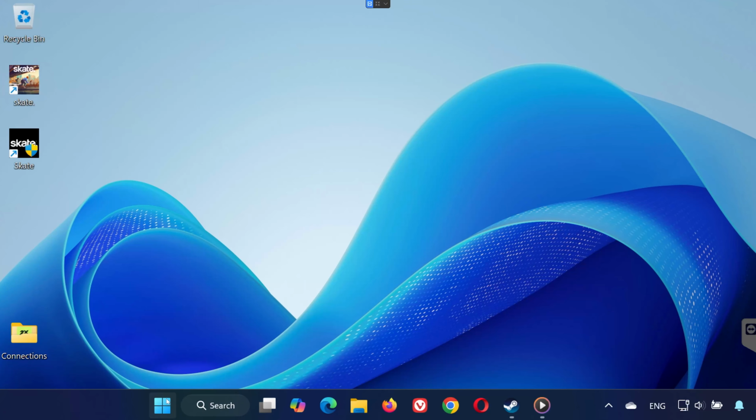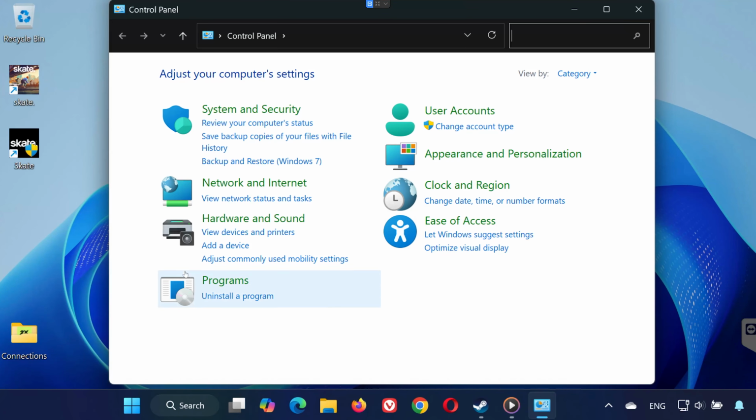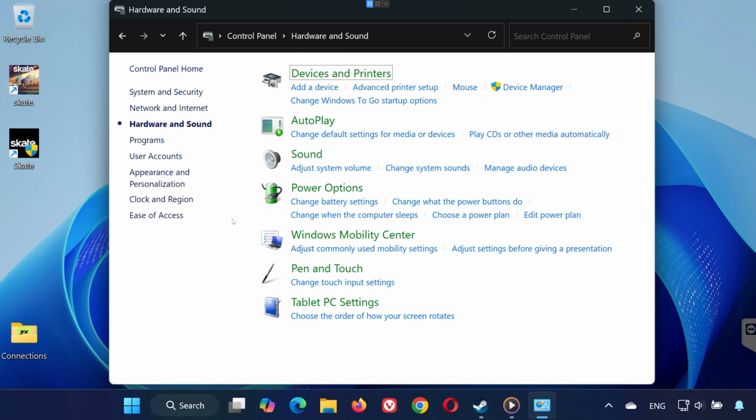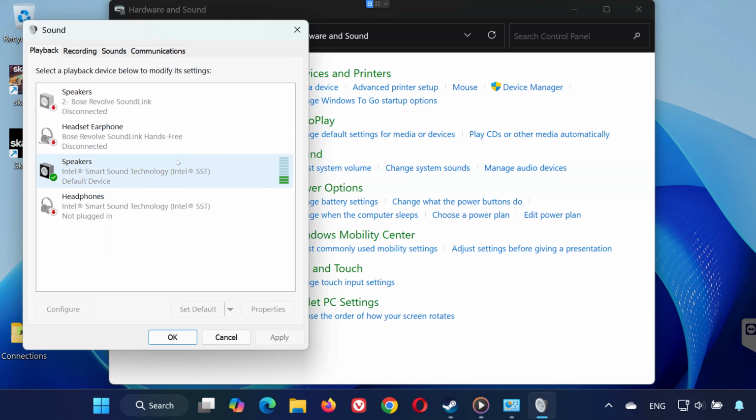Solution 1. Open the Start menu and type Control Panel. Open it, then click Hardware and Sound. Select Sound. In this window, make sure your speakers or headphones are set as the default device. Just select your device and click Set Default.